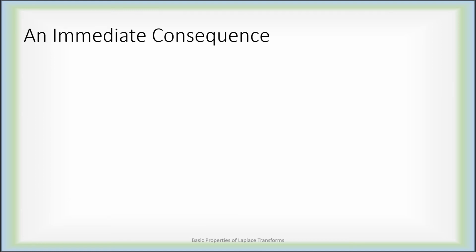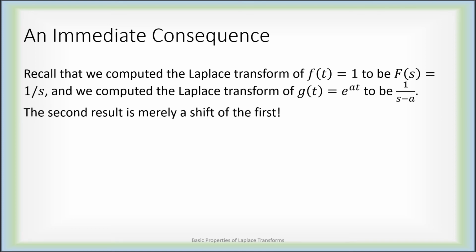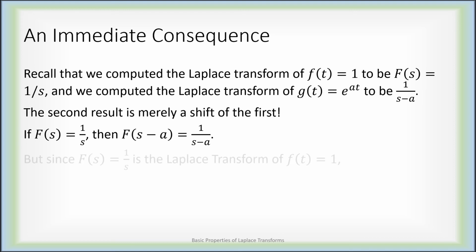There's a nice little consequence we can state using the shifting theorem that we just derived. We already computed that if f of t is 1, its Laplace transform capital F of s is 1 over s. We also, however, computed that if g of t is e to the at, its Laplace transform is 1 over s minus a. But the second result is just a shifting theorem application of the first. If capital F of s is 1 over s, then what's capital F of s minus a? It's 1 over s minus a.